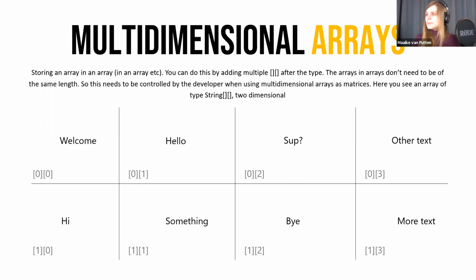On this slide, we see an array of strings, a two-dimensional string array. There are two arrays in the first array. This is the first array, and this is the array in the array number 1, and this is the array in the array number 2, or actually index 1 and index 0.